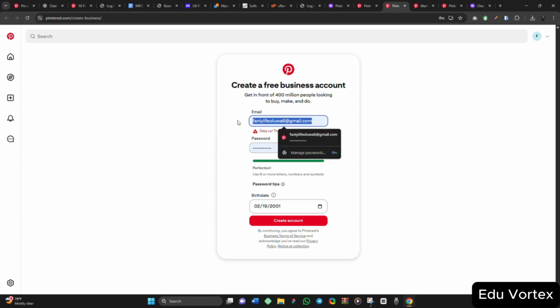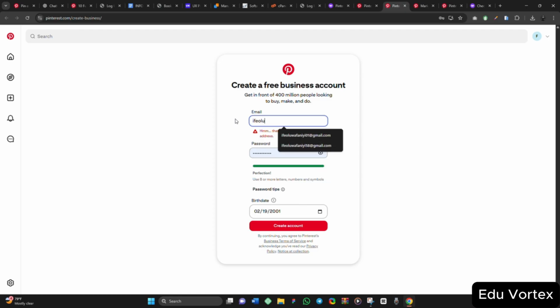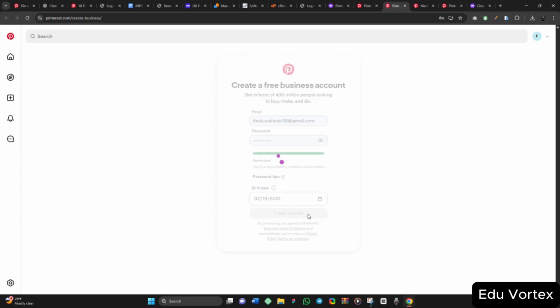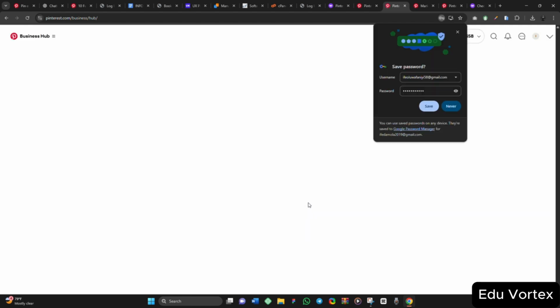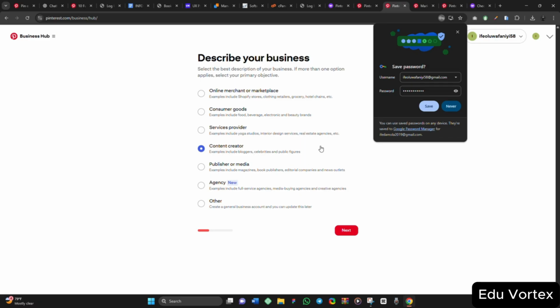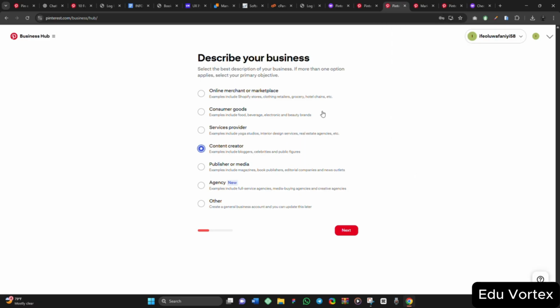So let me just choose another email. This is part of what you have to deal with. Now here it is. So this is what it is going to show you. See the process like this. So instead of clicking when you don't have an account, just click on connect. It will take you to where you are going to create a new account. So that's how it works.